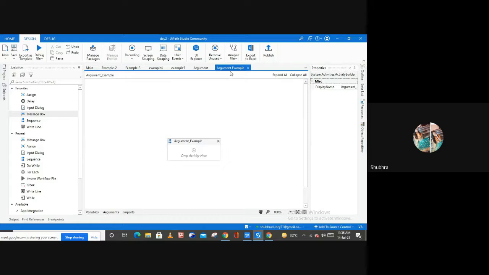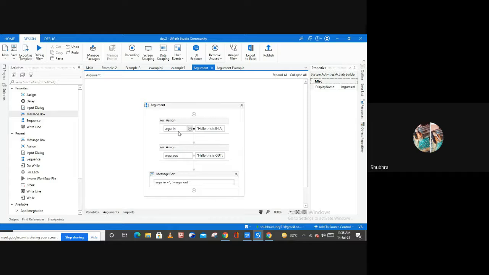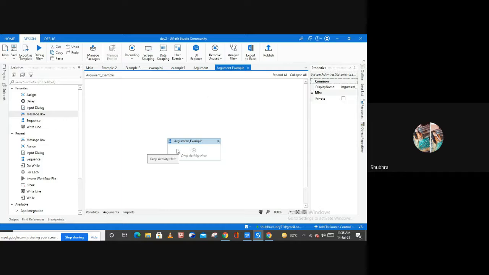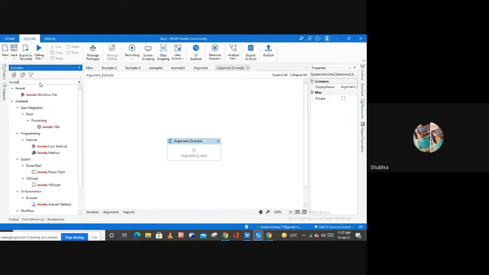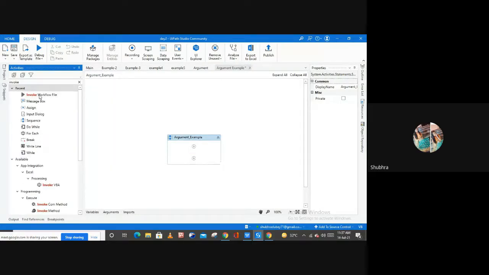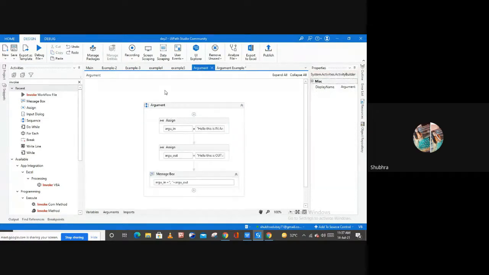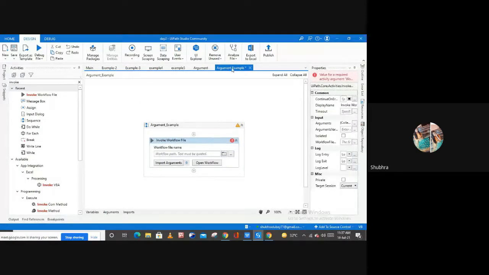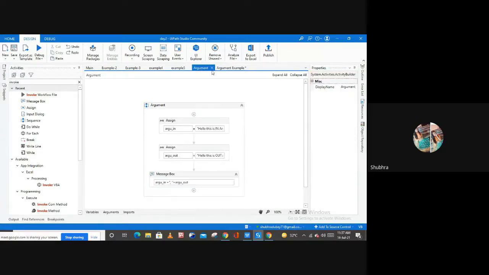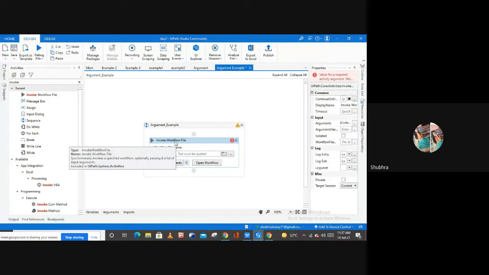Now let me create one more file here. This is my other file, and inside of this file, if I want to call this argument, or I can say if I want to display these values inside this file, how can I do this? I have one activity here known as Invoke Workflow File. Select your activity, and by using this activity you can call your arguments from your previous file to your current file, right? Similarly, if you want to use any variable from this file in this file, you simply have to use this Invoke Workflow File activity.